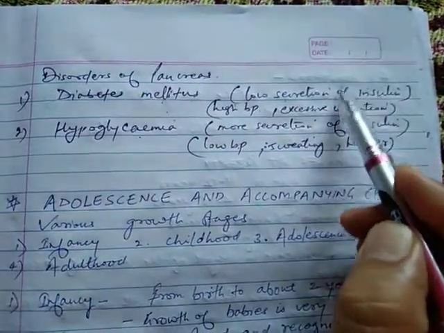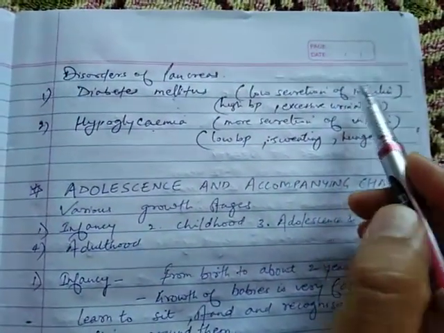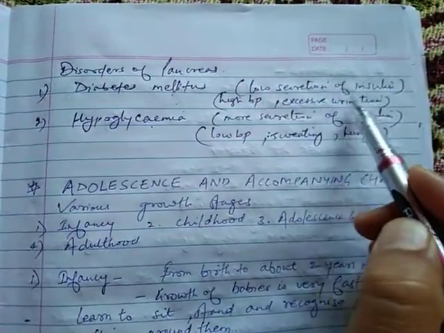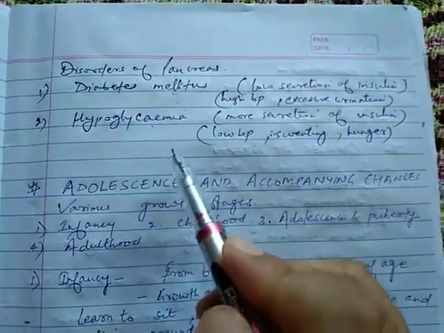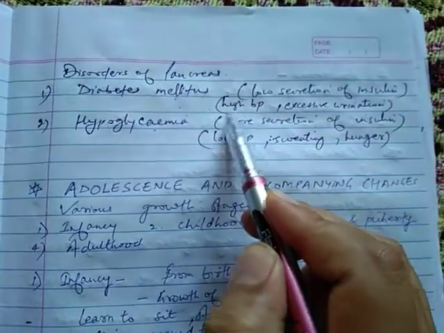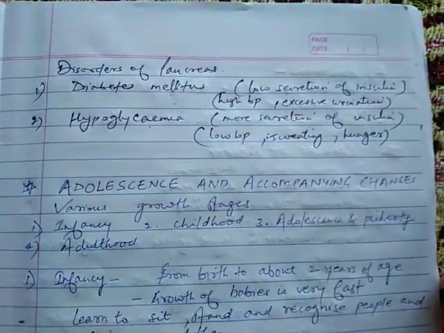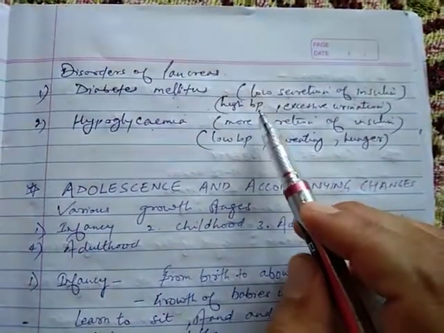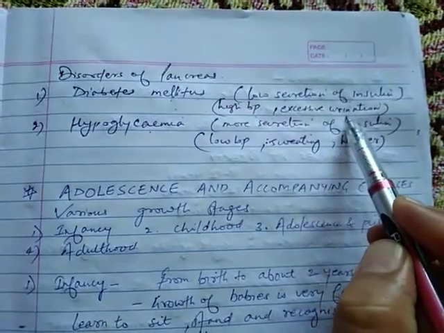So this insulin, you all know, it is secreted by beta cells. So there is low secretion by beta cells. As a result, the person suffers from diabetes. So what are the conditions? That it results in high blood pressure and excessive urination. Okay, a person's blood pressure rises and the person urinates quickly.